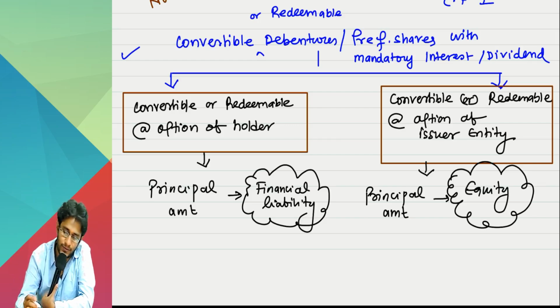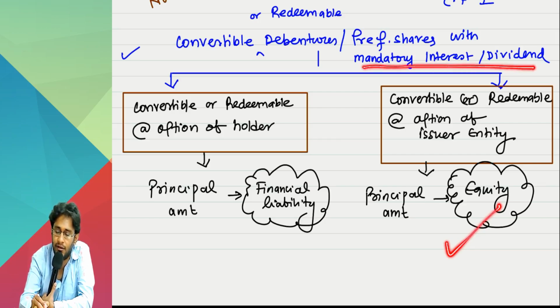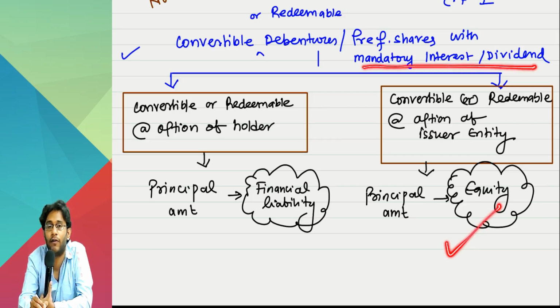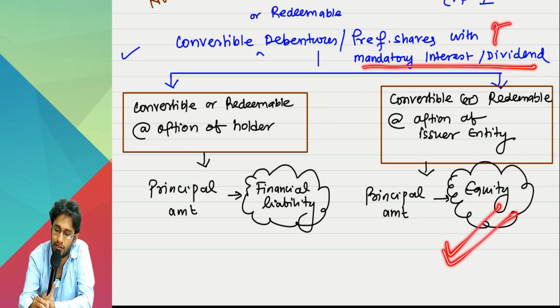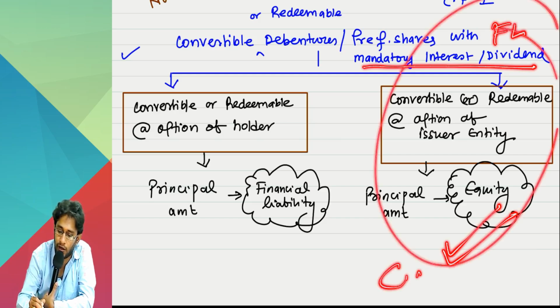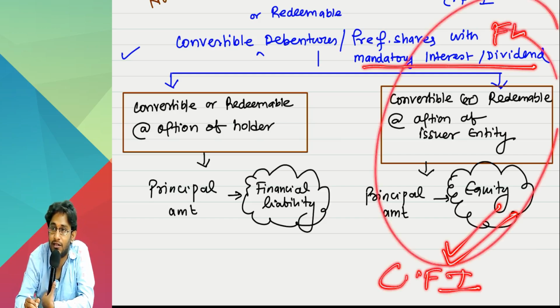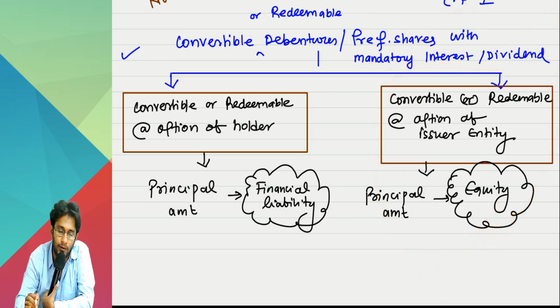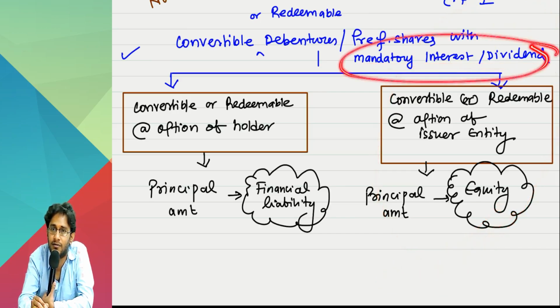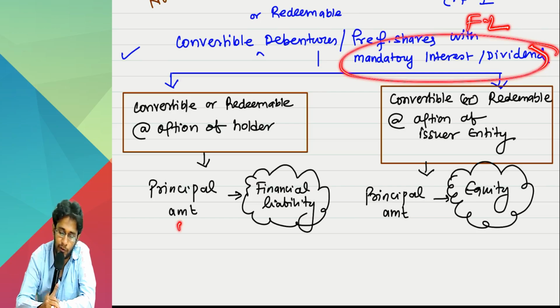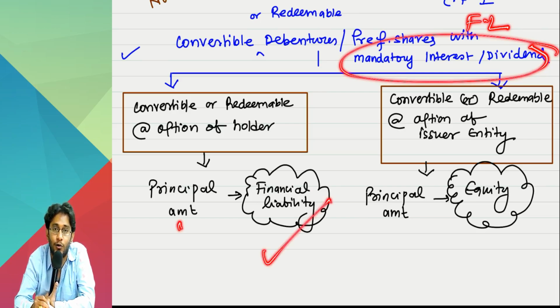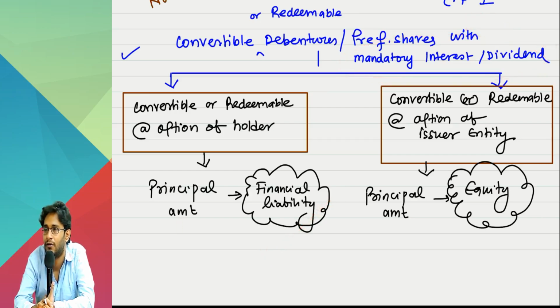Look at the second case. Principal amount is equity. But what did I say? Interest or dividend is mandatory. You have an obligation to pay interest, but not an obligation to pay principal. Therefore, this portion is equity, this portion is financial liability. Overall, this is a CFI. Case 2, the problem is not there. Come to case 1. This is mandatory interest, financial liability. Principal, you have an obligation to pay cash. This also I am calling a financial liability. So overall, it should also become a financial liability.